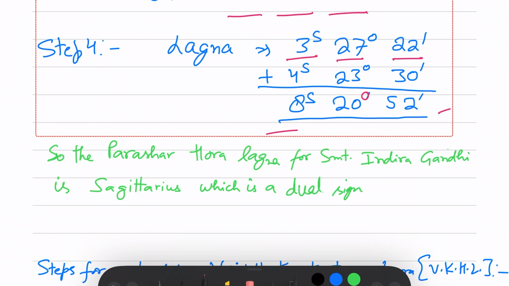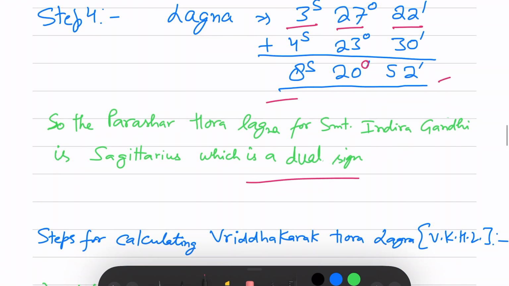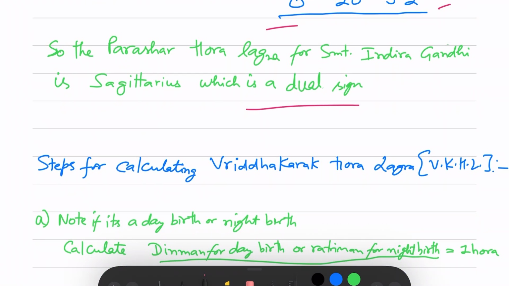So it is 8 signs passed, which means it is in Sagittarius sign at 20 degrees. So it is a dual sign. Just remember it for now, then we'll do further calculation of the Ayu. The next step is to calculate the Vriddhi Karak Hora Lagna, or this is a Jaimini method.